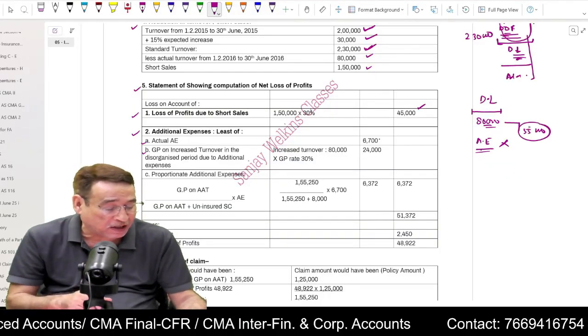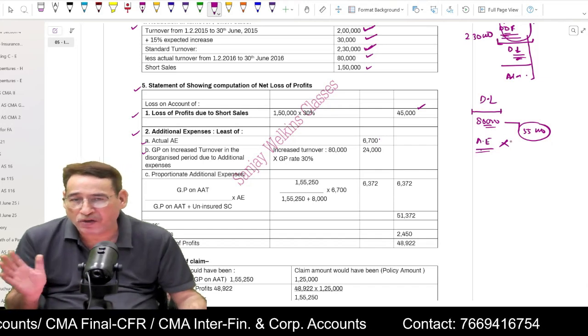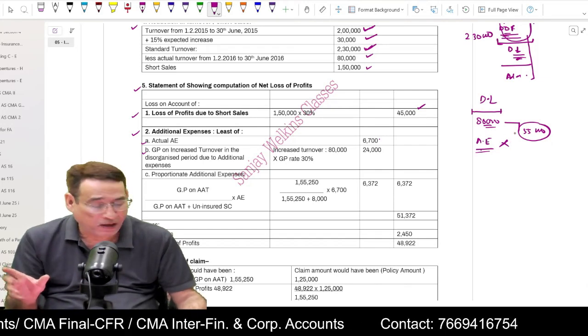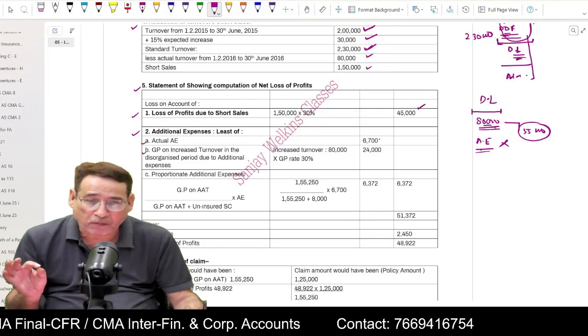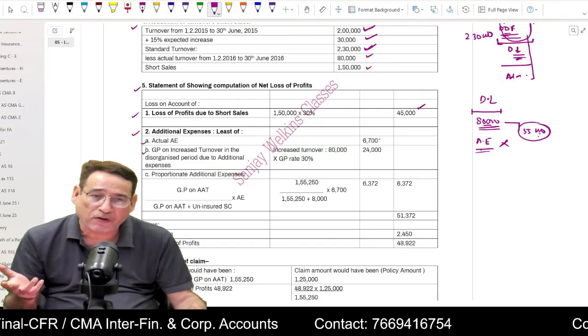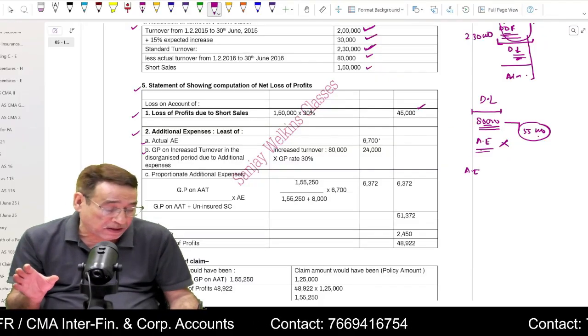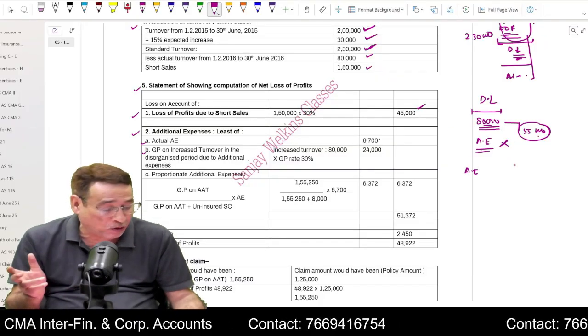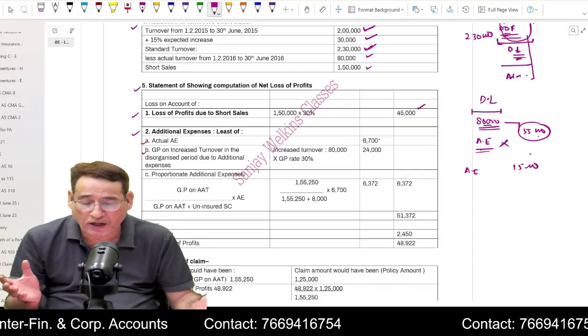Indirectly, it means if additional expenses wouldn't have been incurred, in that case, our sales in the dislocated period would have been only 55,000. It means due to additional expenses, sales increased in the dislocated period by 15,000. Are you getting my point?